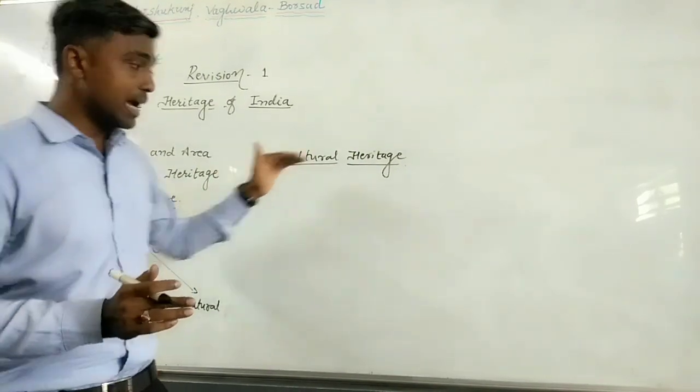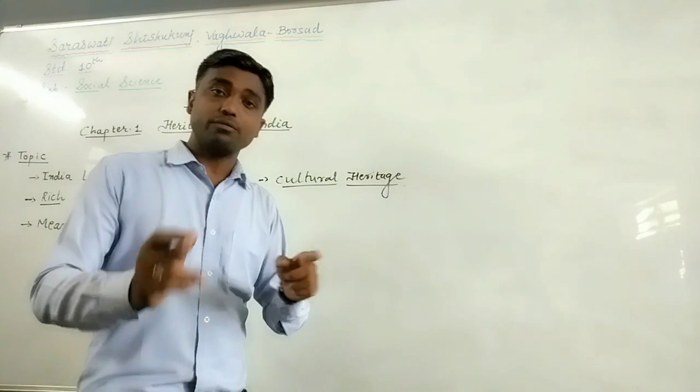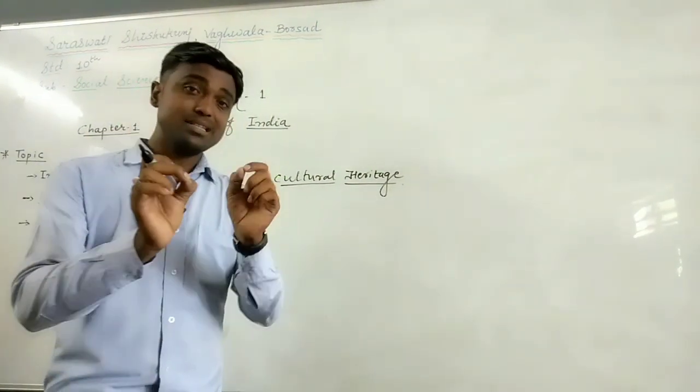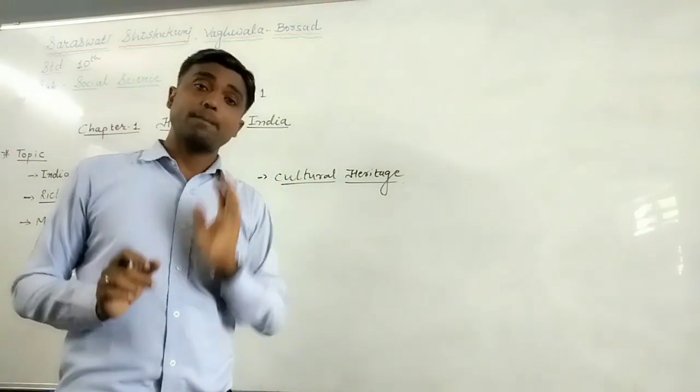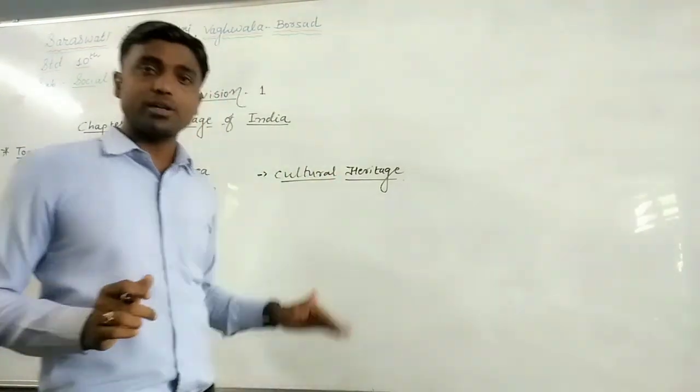In cultural heritage, as we have already said, whatever is received or created by man is called cultural heritage. So let us take a list of cultural heritage.